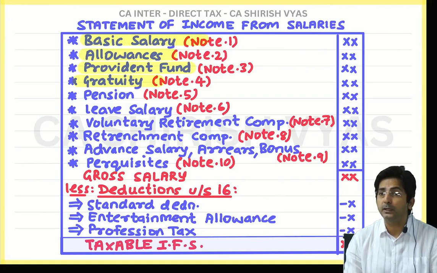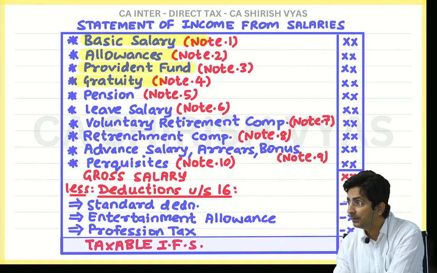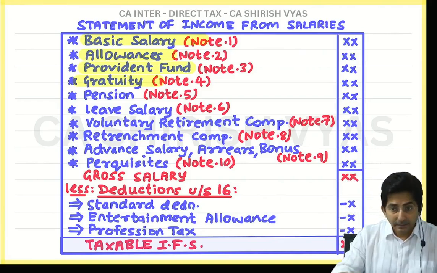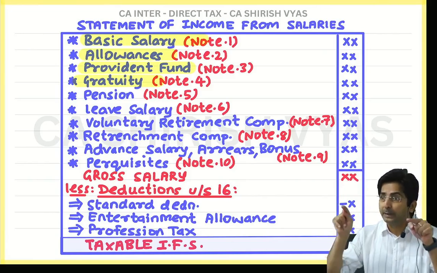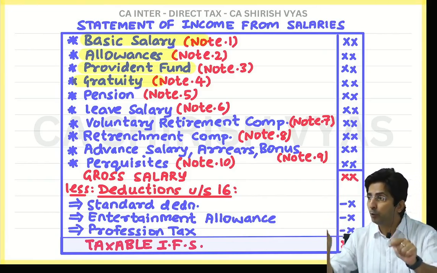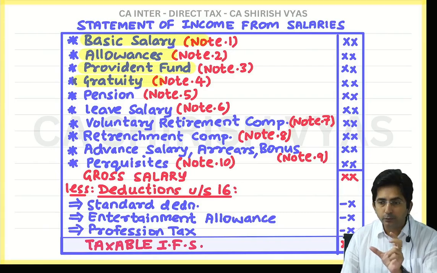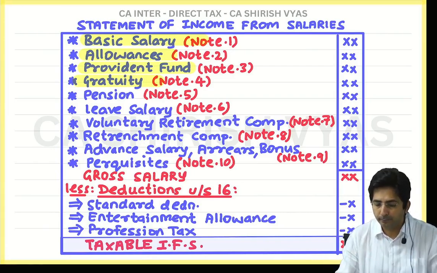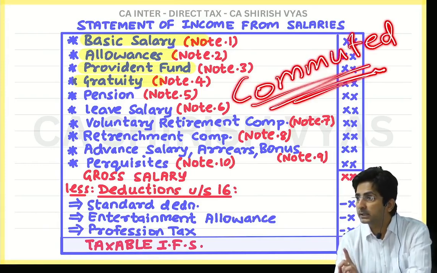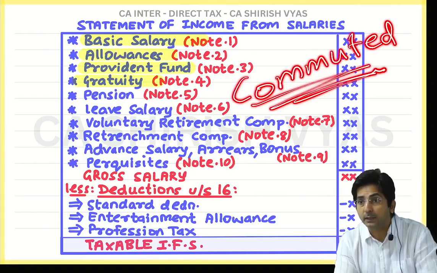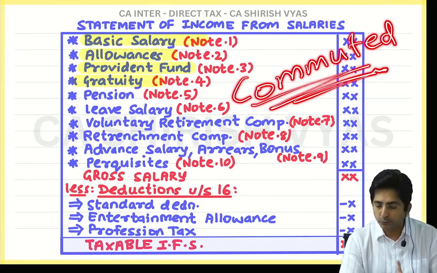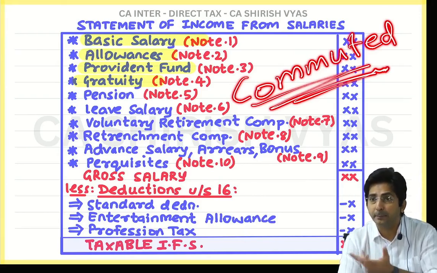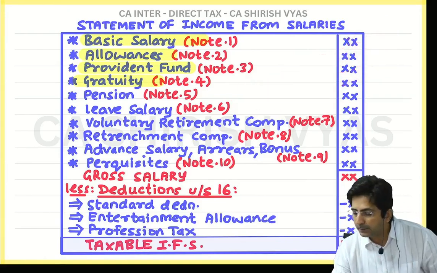Now the main point is whether it is taxable or exempt. That depends upon, there are two types of pension. Look, there are two types of pension. One is called commuted pension. Other is called uncommuted. See, only when you understand what is commuted, what is uncommuted, you will understand taxable exempt. Okay. So see, I am explaining what is commuted pension.